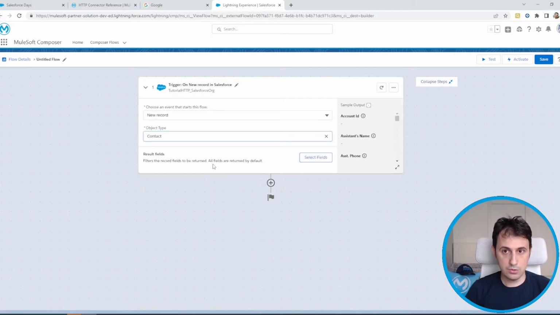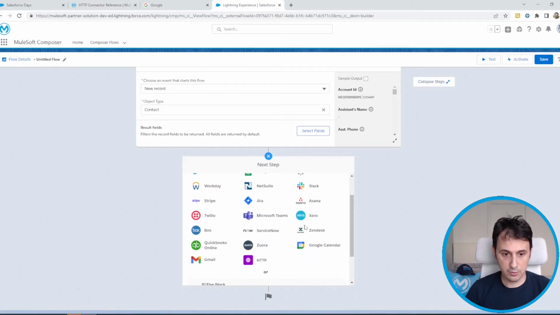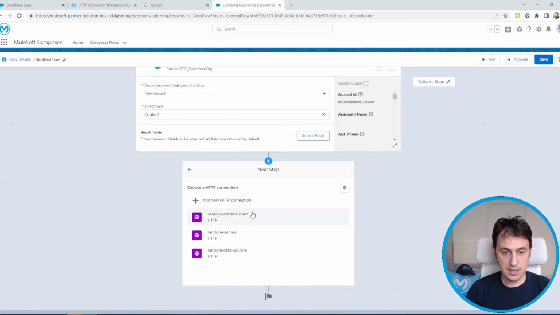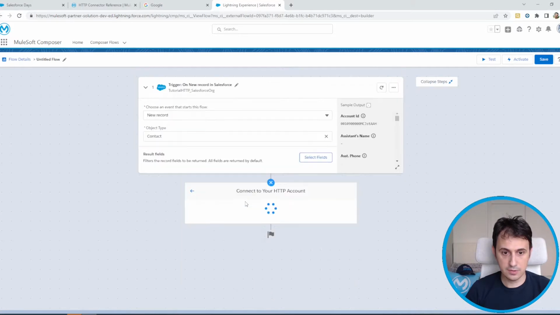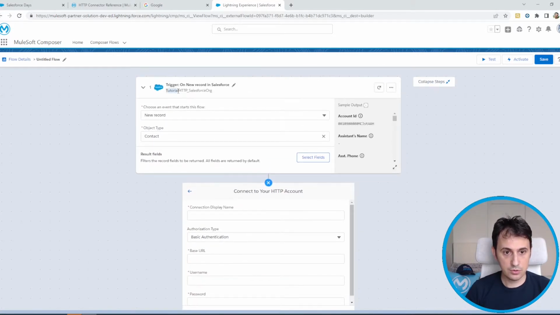What I want to do every time a contact is created is invoke the new HTTP connector. Okay. Let's create a new HTTP connection. Okay. As I said before, tutorial HTTP.